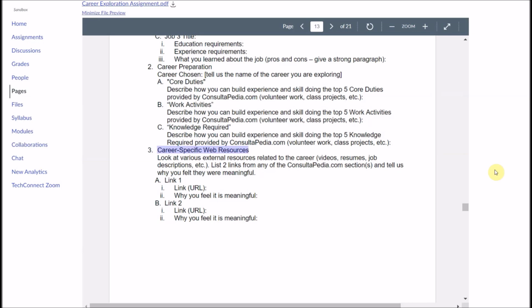You had videos, you had job descriptions, you had LinkedIn, a variety of different links that they could go ahead and see that might be able to help them. So what we want them to do here is to really take a look at all of those links and to select any 2 that they found were meaningful. And what we're asking them to do in the assignment is to provide the link URL and then to describe why they found it was meaningful. And do that for 2 links. So in essence, that's the assignment.